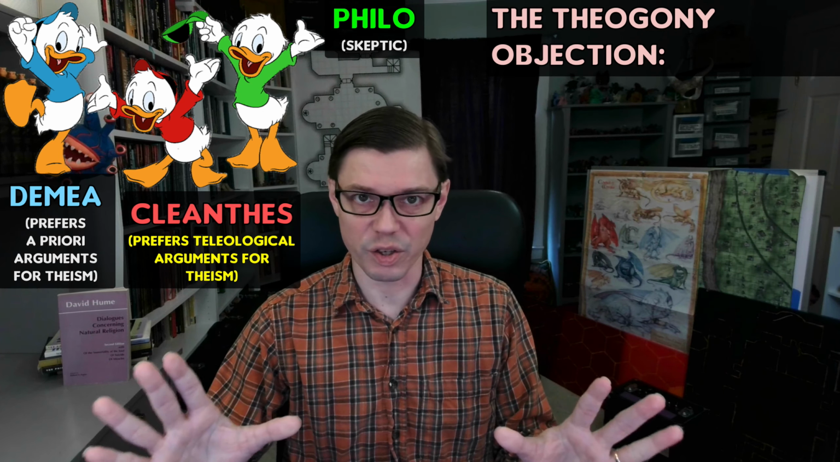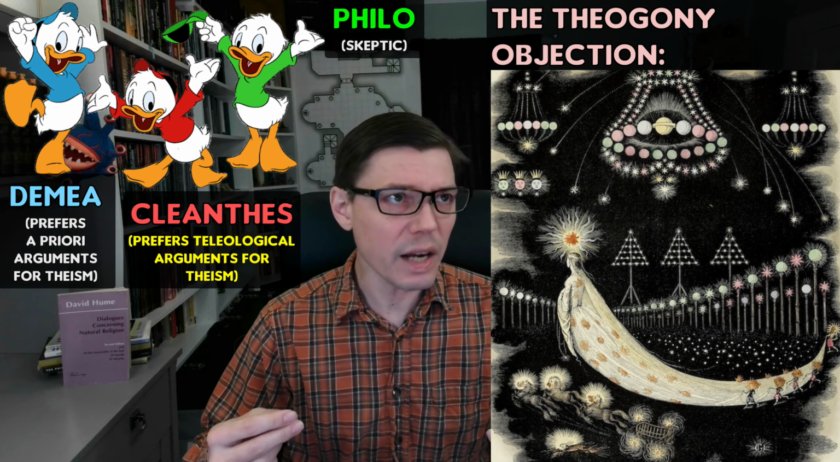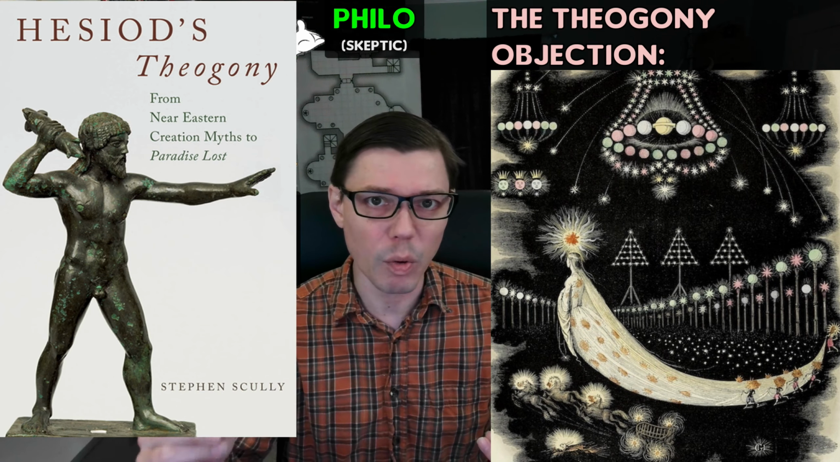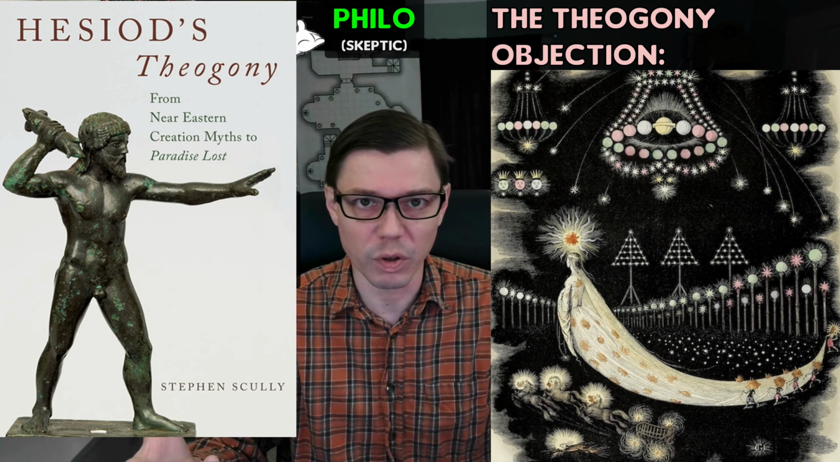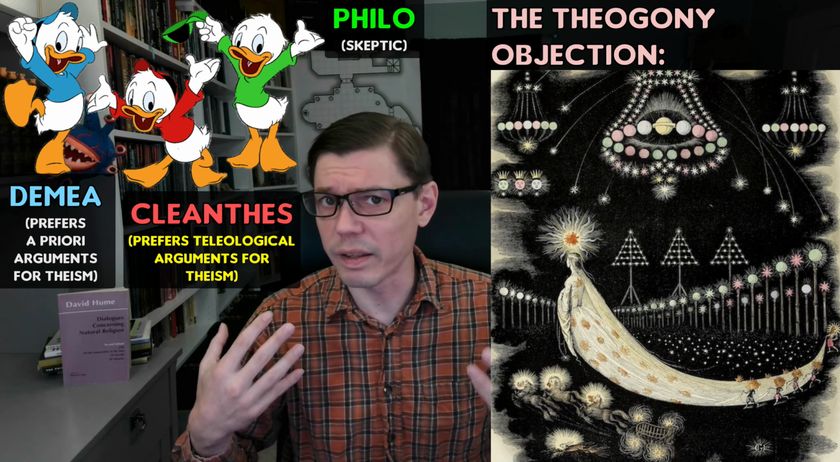After the teamwork objection, there's the theogony objection. Now, the term theogony means generation of the gods, and it's actually the name of an ancient Greek poem which recounts the creation of the world. In the context of Hume's dialogues, however, the objection goes like this.